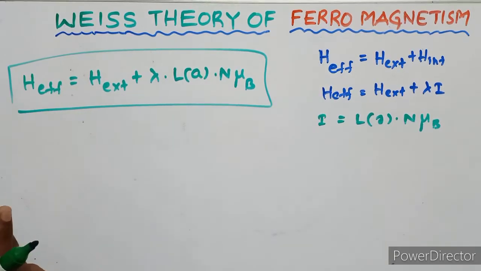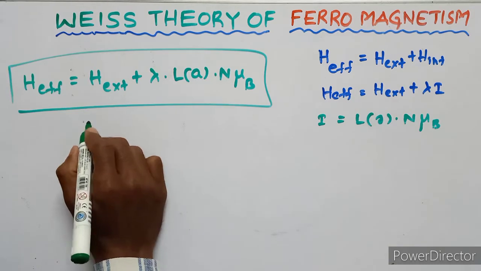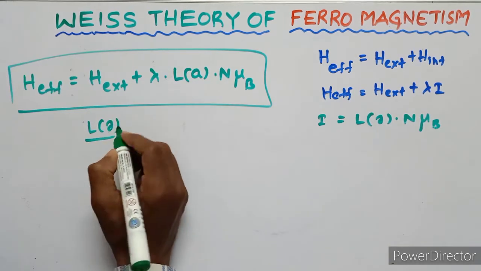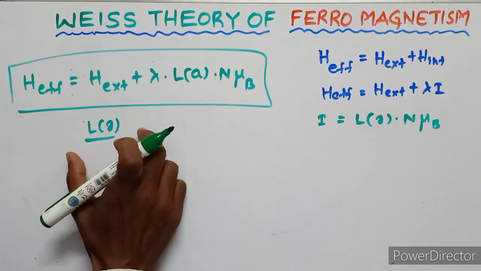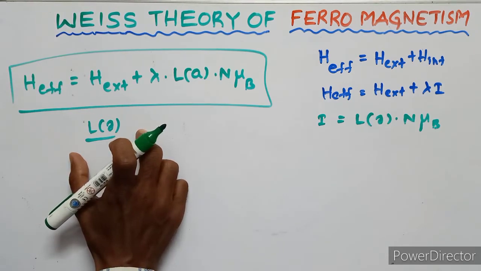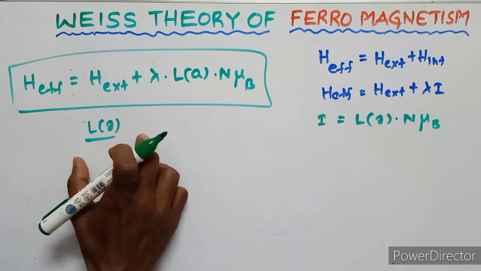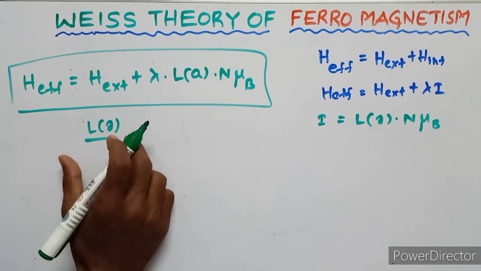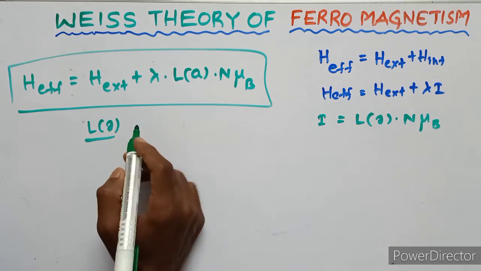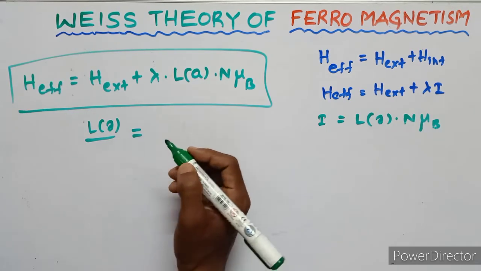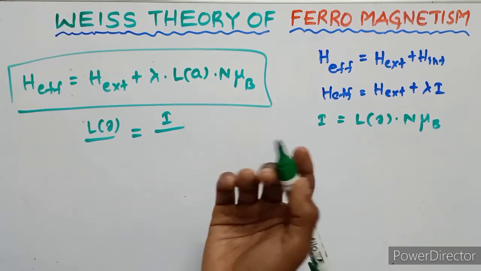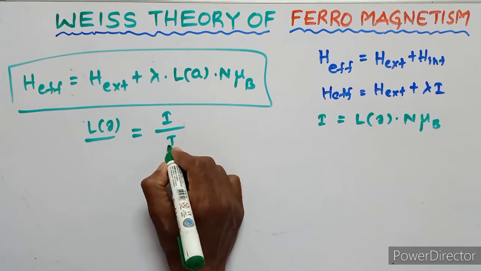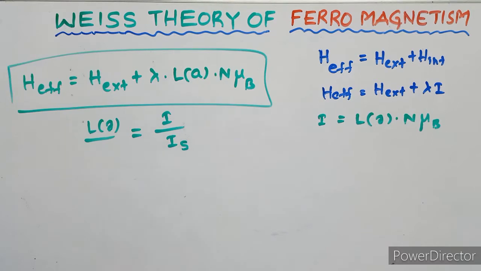Here LA is the Langevin's constant. The Langevin factor is defined as the ratio between the intensity of magnetization and the saturation intensity, saturation intensity meaning I suffix s.